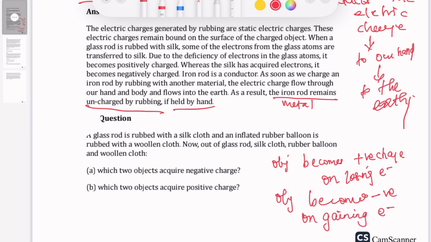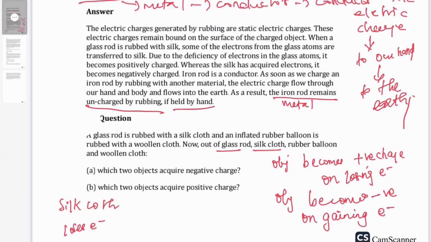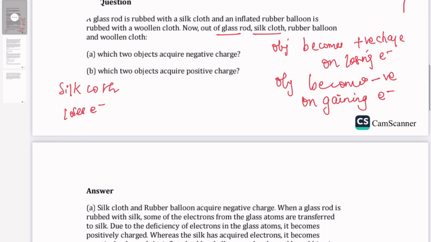In the case of the glass rod and silk cloth, the glass rod is rubbed with silk cloth. So silk cloth loses electrons. But here the thing to remember is that the glass rod is always positively charged.